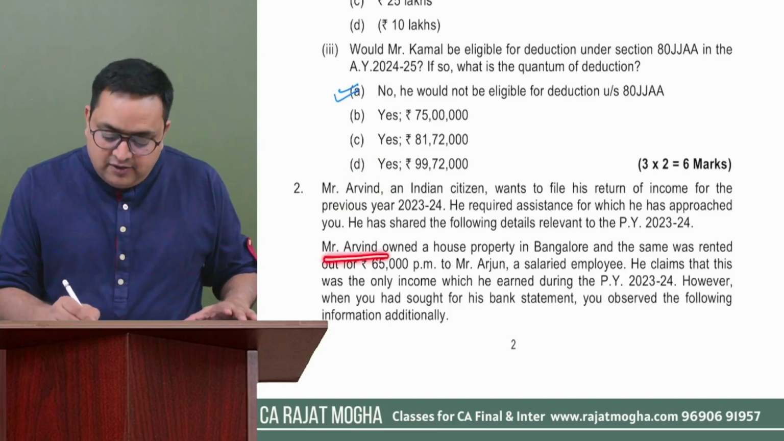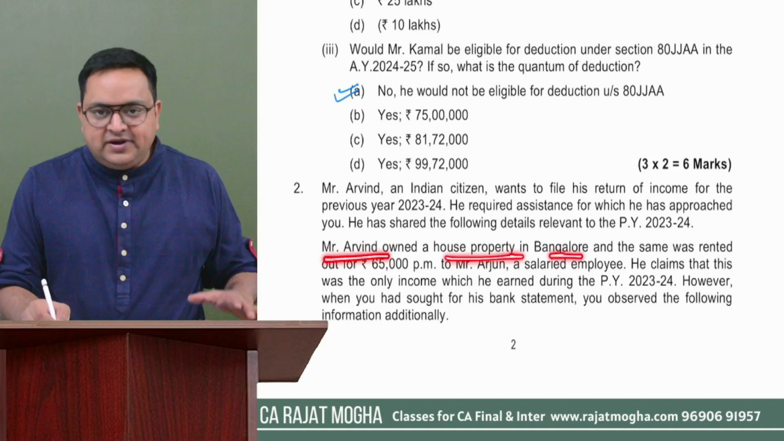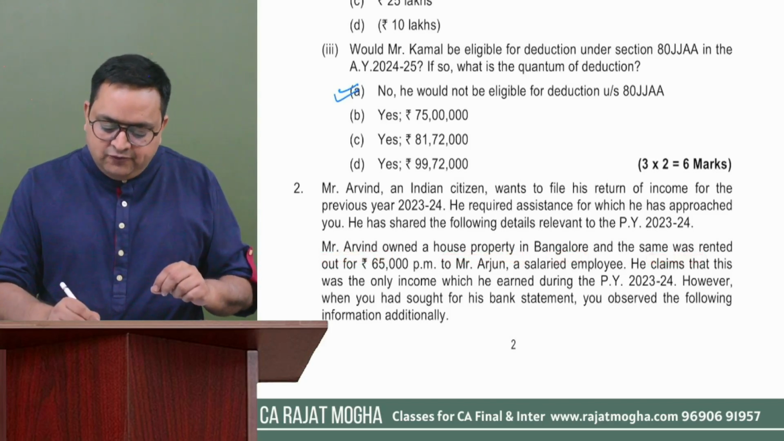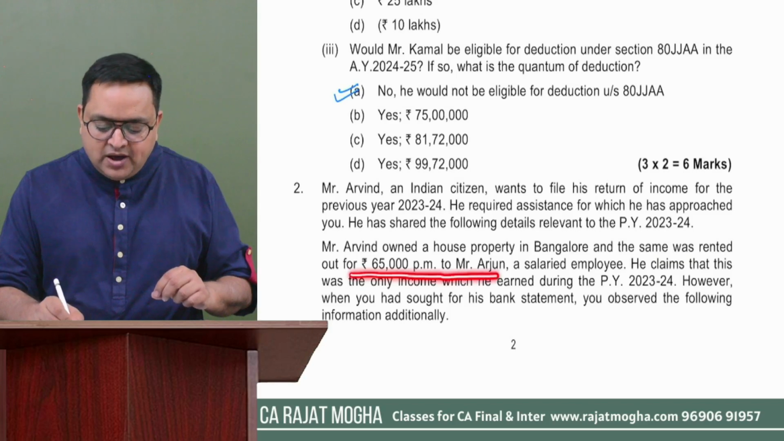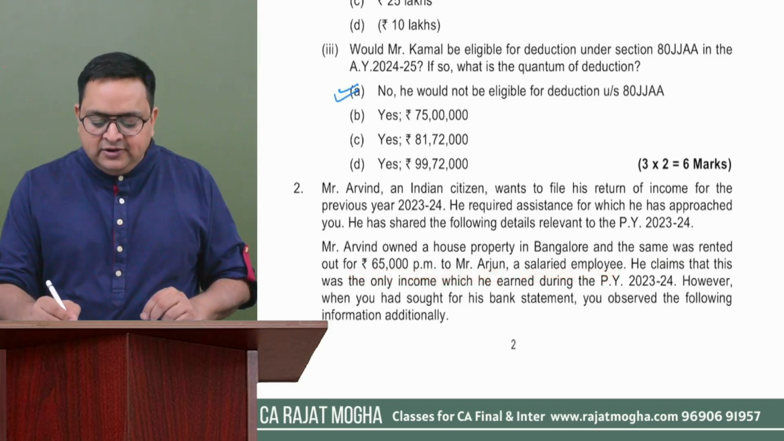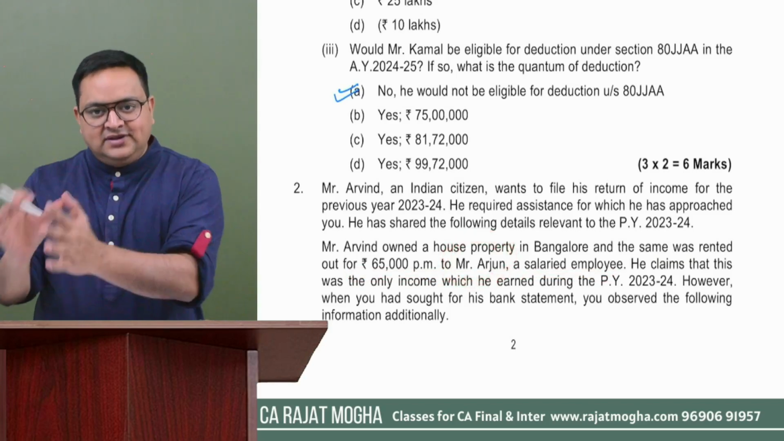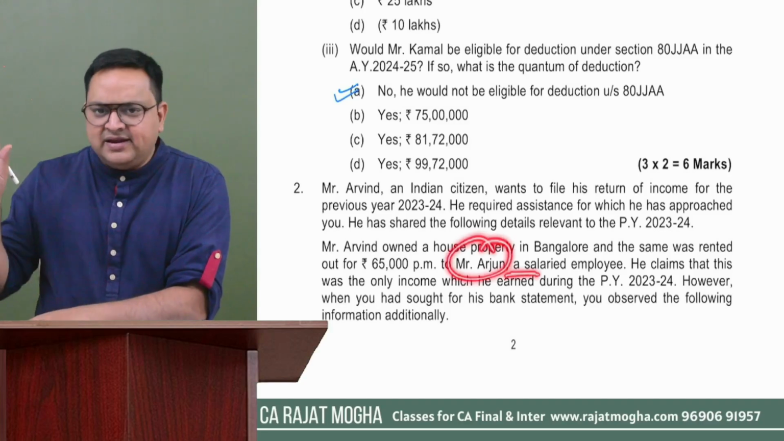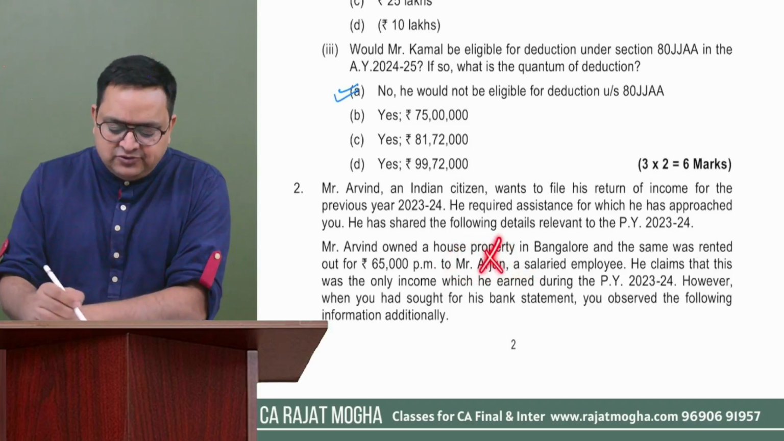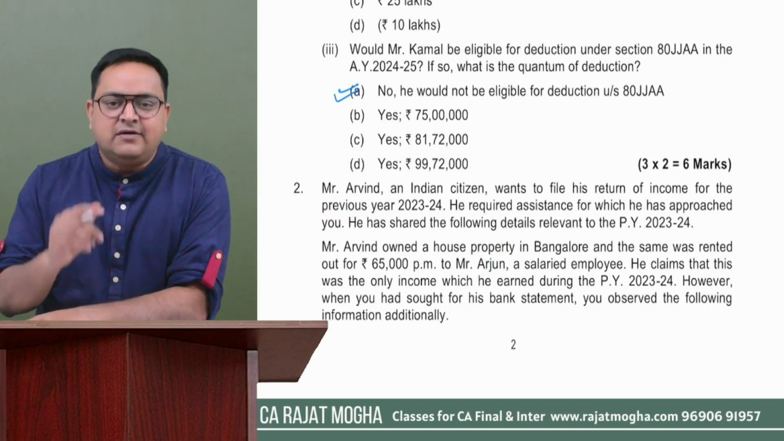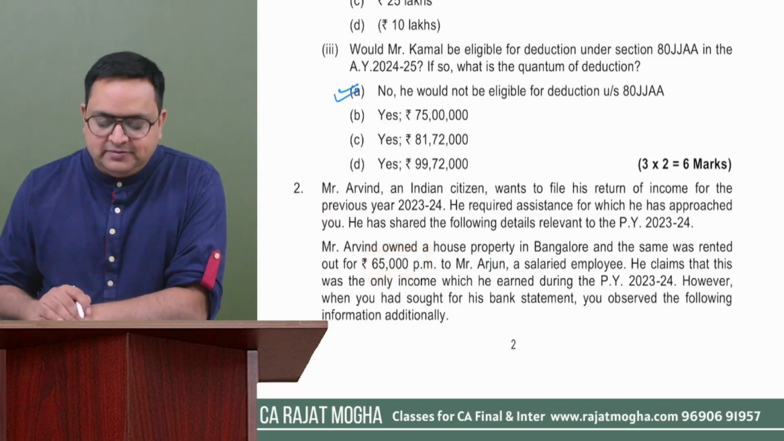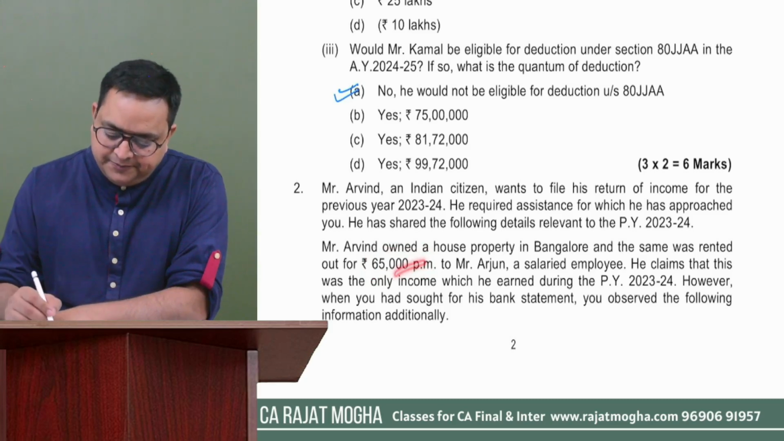Arvind owned a house property in Bangalore. He has a house property in India and it was rented out for rupees 65,000 per month to Arjun, who is a salaried employee. So Arjun is a tenant in this particular property and he is getting his salary income. We don't have to calculate income for Arjun. We have to calculate income for Arvind. Arvind is a landlord. How much amount is he receiving? 65,000 rupees per month rent. This is house property income.